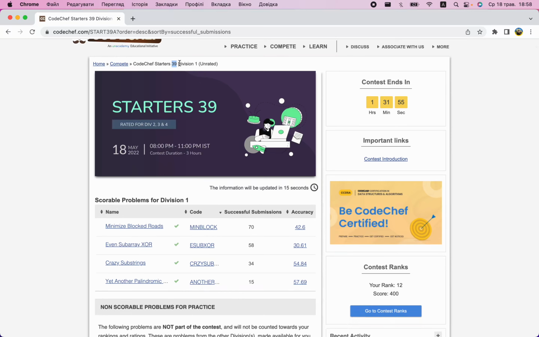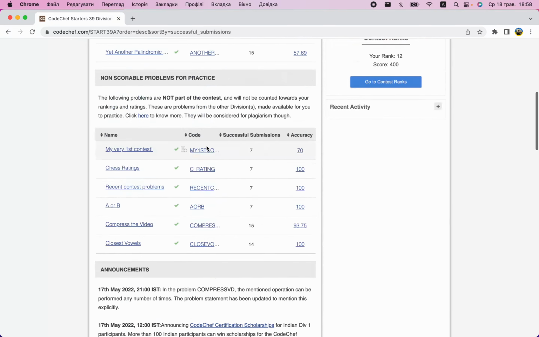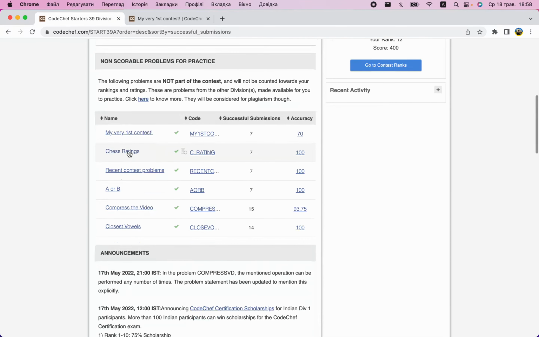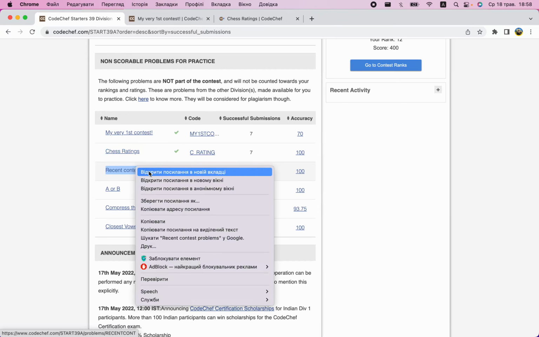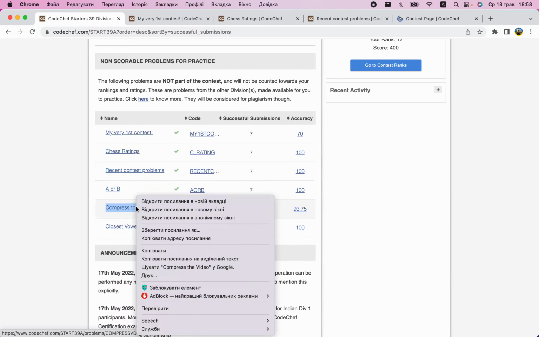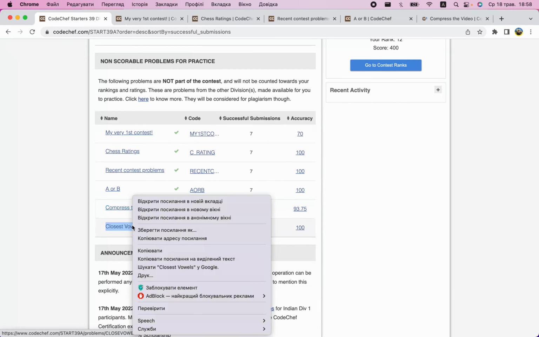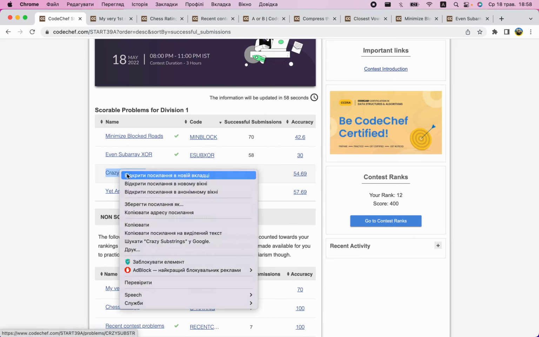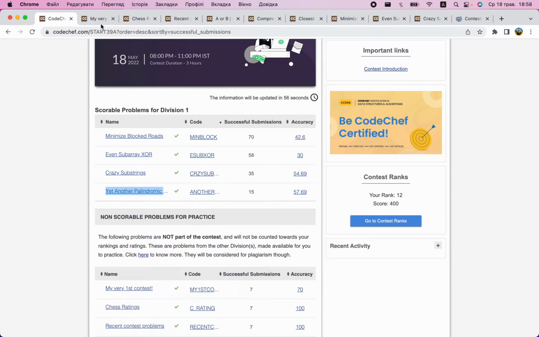I took part in it in Division 1, which is unrated, and I already solved all problems and I figured why not share it. This time we have 6 unrated, or non-scorable, problems for Div 1, so only 4 scorable. This contest was very easy for Div 1 participants, but I still think that some lower rated participants may benefit from learning something from it. You can see that even Div 1 problems are getting a lot of solves, so they are not particularly difficult.